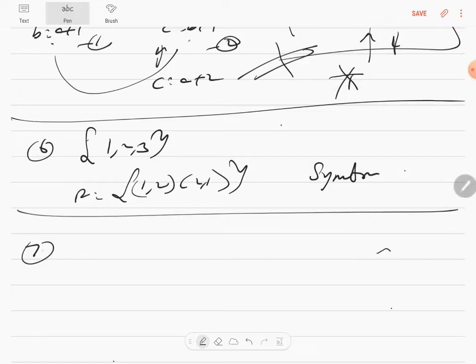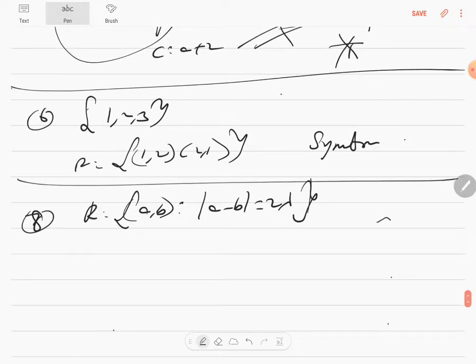The 8th question is on a relation of ordered pairs (A, B) where the mod of A minus B is an even number. When they say even number, I will write it as 2 lambda, because for me an even number is a multiple of 2. That's all, close it.